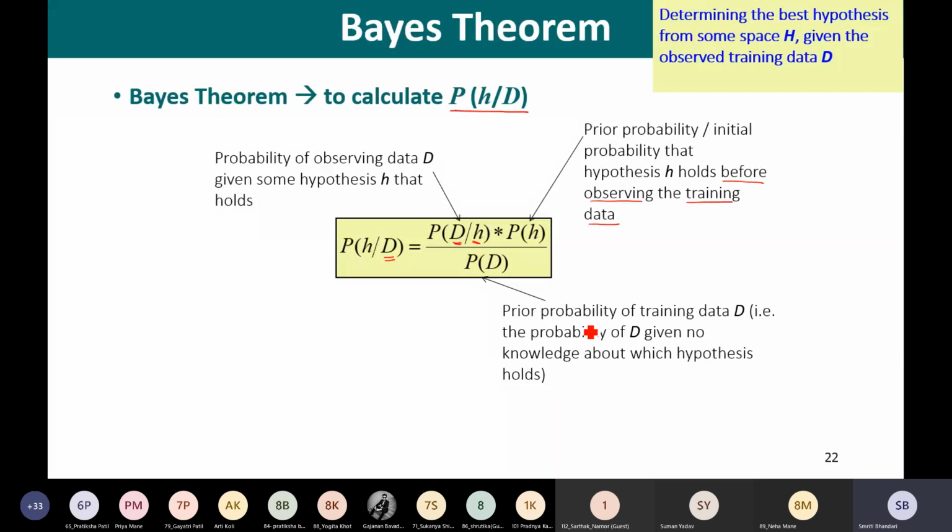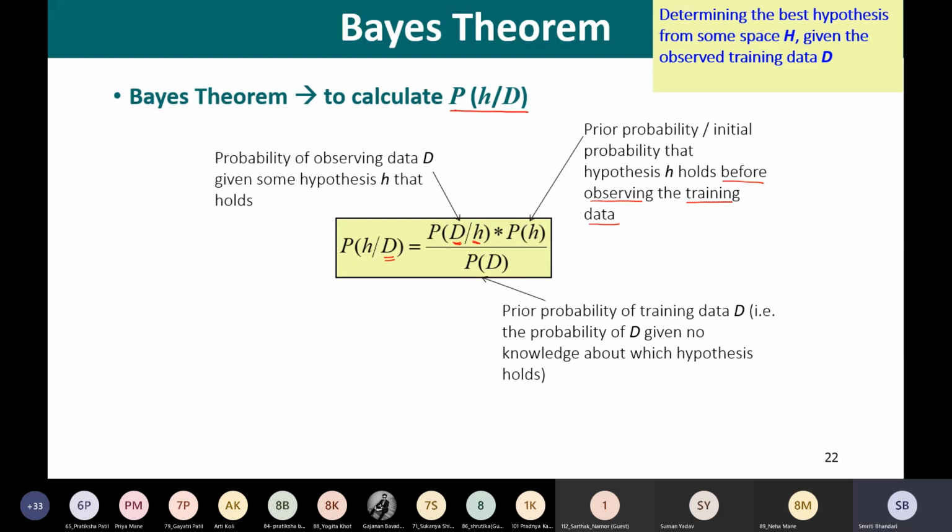Now this probability of D is the prior probability of training data D. That means the probability of D given no knowledge about the hypothesis. Probability of H is the prior probability or initial probability that hypothesis H holds, so here the data is not presented. And what is this probability of D? It is the prior probability of training data D. So while computing this probability of D, there is no knowledge about the hypothesis.